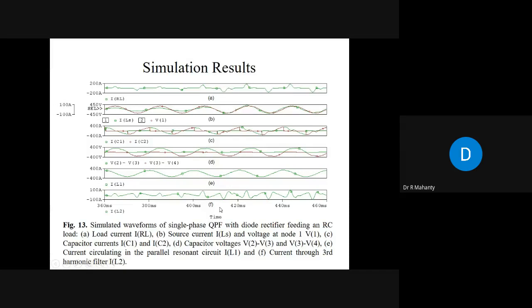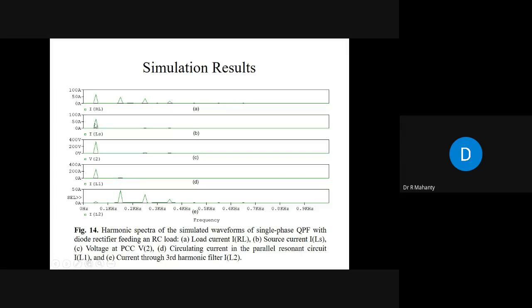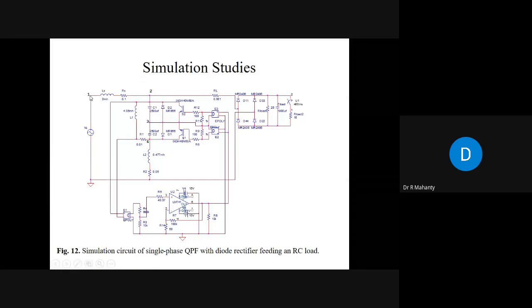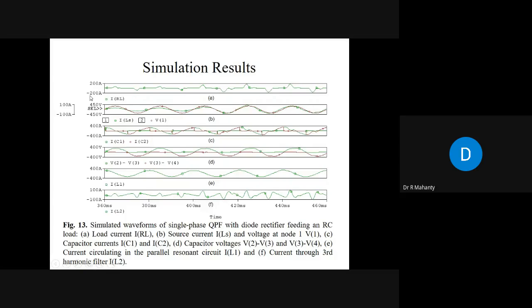Whereas when you have the quasi-passive filter, you can see that the source current ILS is close to sinusoidal. V1 is the voltage at this point. V1 is already sinusoidal, and ILS is also sinusoidal. If you see the currents through the capacitors, IC1 and IC2 are the currents through the capacitors. You have to manage this switching.